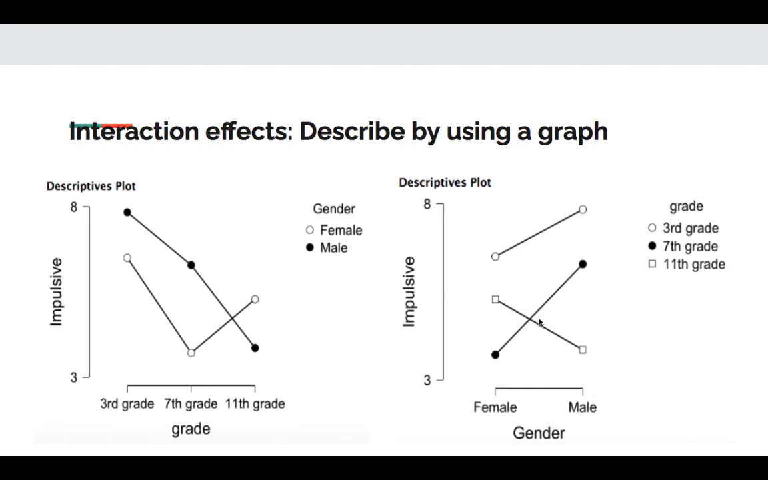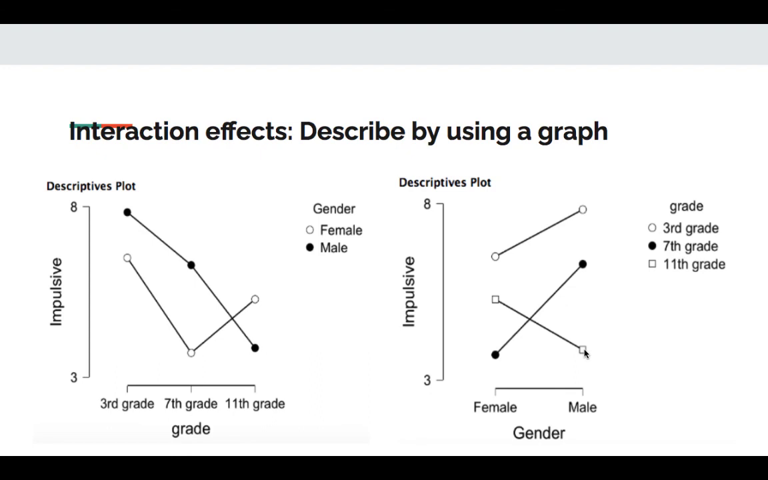And over here, same thing, but you could say it backwards. The relationship between gender and impulsivity depends on your grade level. Females are less impulsive than males in 3rd and 7th grade, but more impulsive than males in 11th grade.